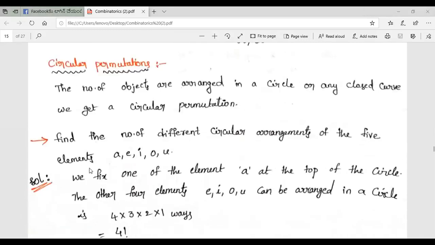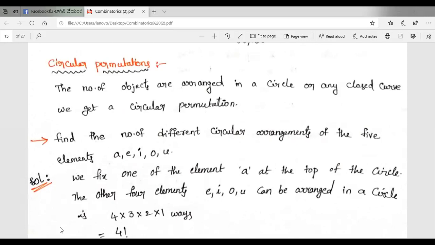So example, find the number of different circular arrangements of the 5 elements A, E, I, O, U. These are the vowels in the English alphabet. First we fix one of the elements, A, at the top of the circle.